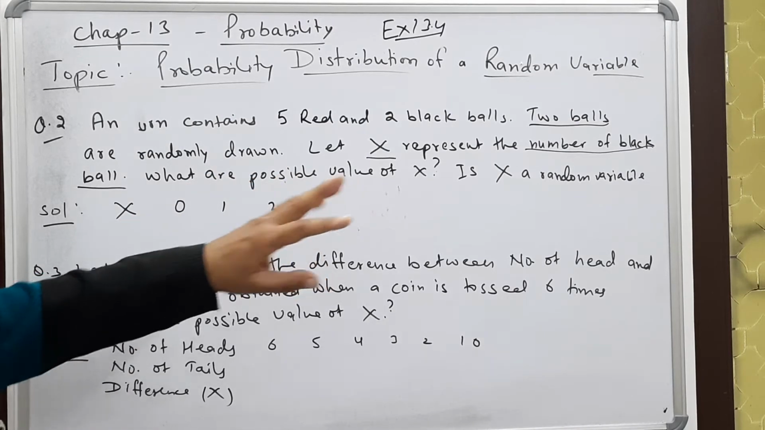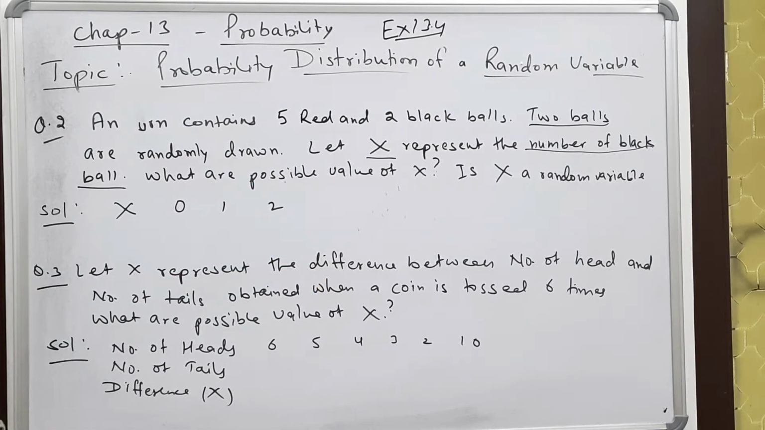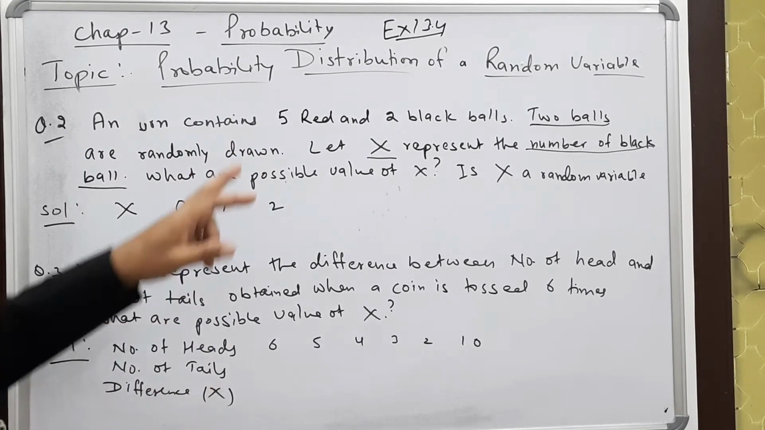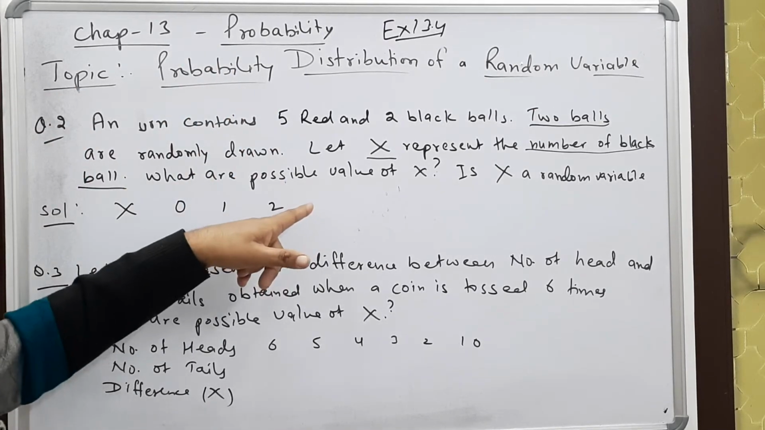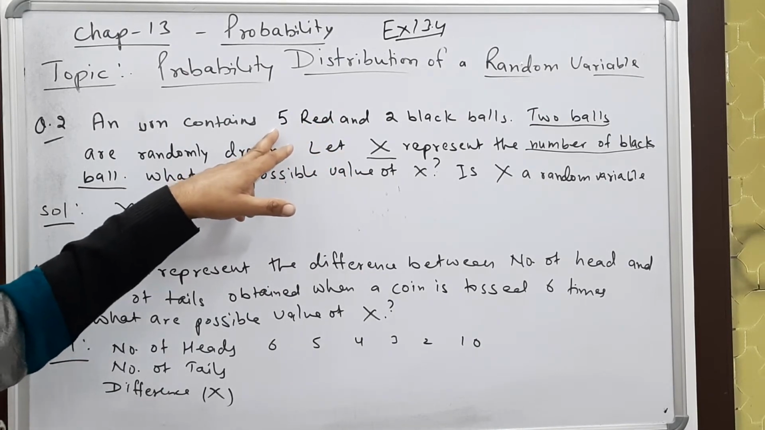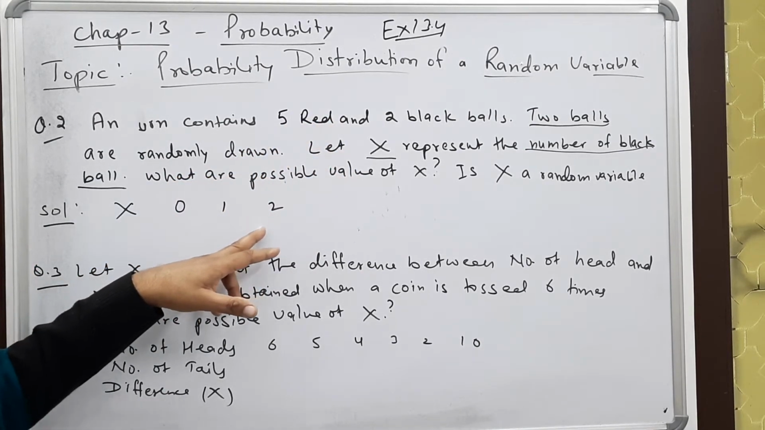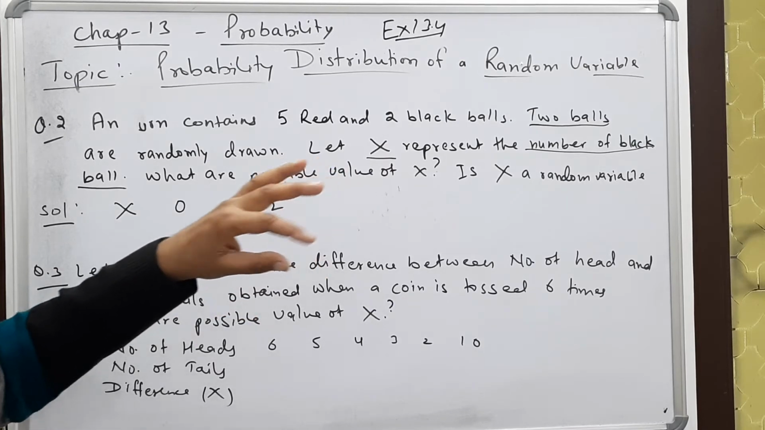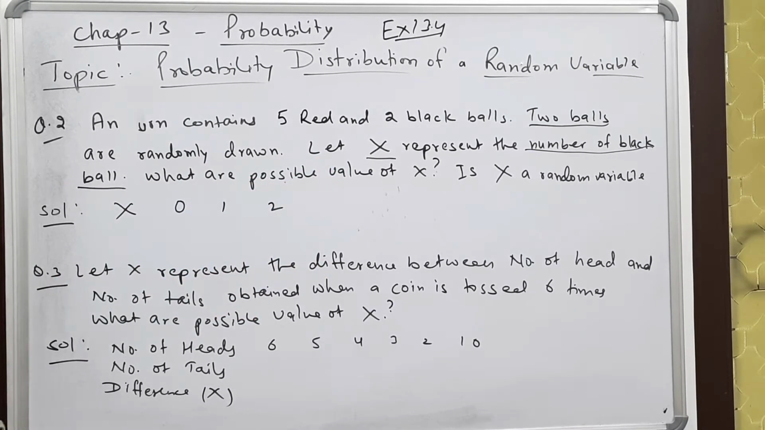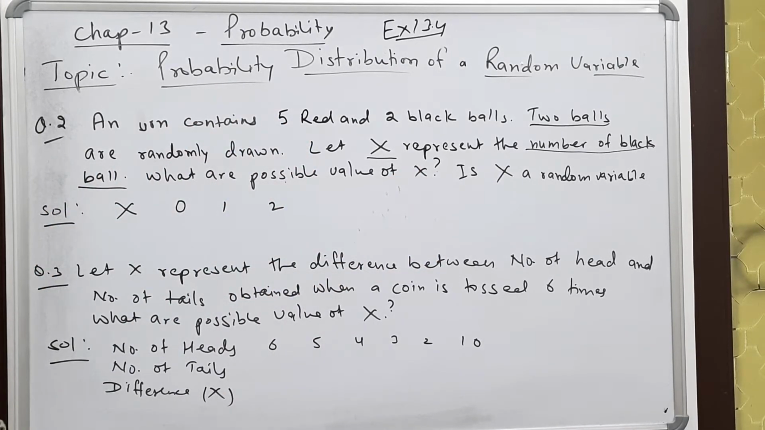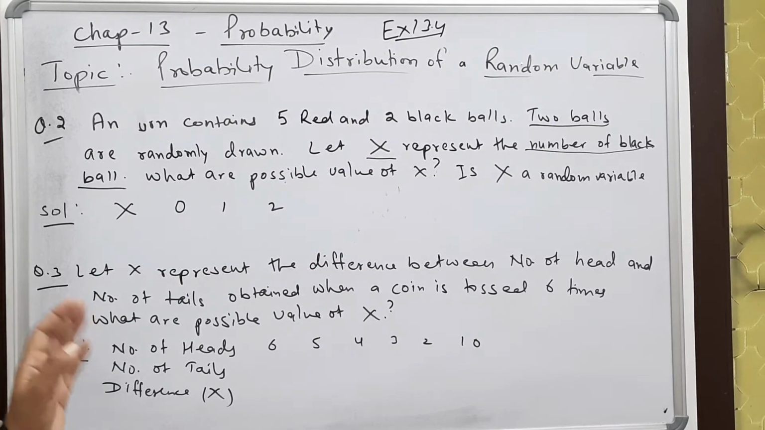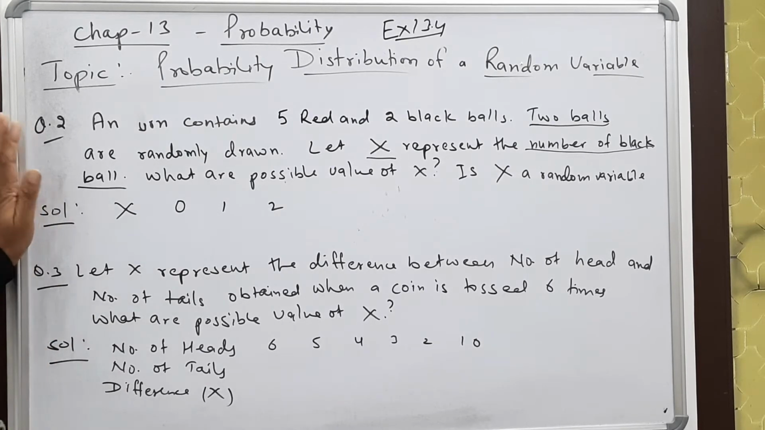Now suppose we say the number of black balls and 5 balls are drawn, then the value of x will be 0, 1, 2, 3, 4, 5. If 2 balls are drawn, then the number of red balls will also be 0, 1 and 2 black balls. But if we draw 3 balls and we want the number of red balls, then the answer is 0, 1, 2, 3. But black balls will not be 0, 1, 2, 3. It will be 0, 1, 2 only. So here, yes, we can say that x is a random variable.